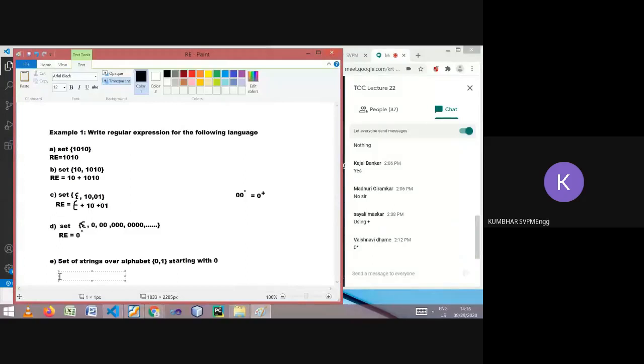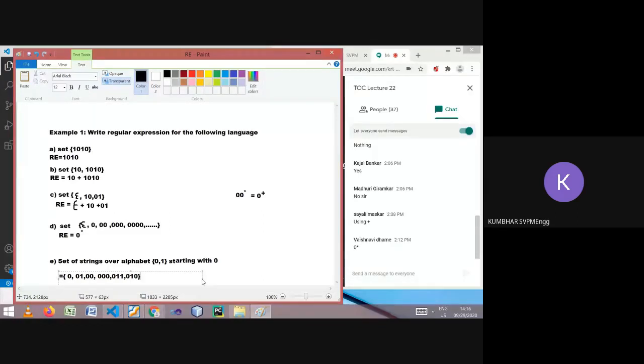It may be 0, correct? It may be 0 1, it may be 0 0. Do you agree? It may be 0 0 0, it may be 0 1 1, it may be 0 1 0. Are you getting me? These are the possible strings.